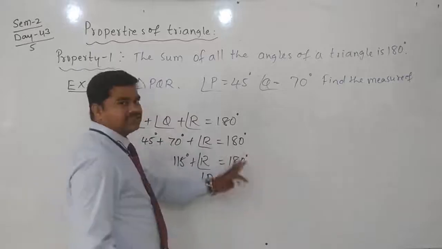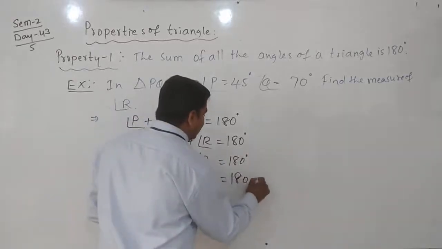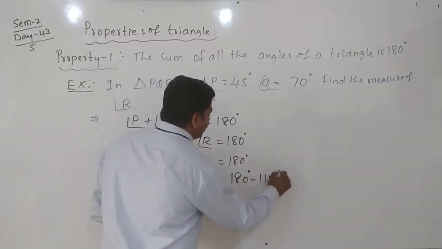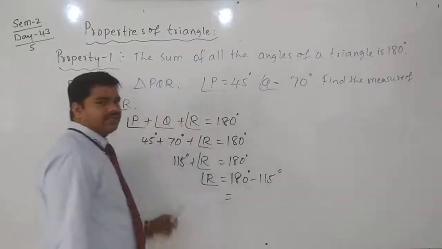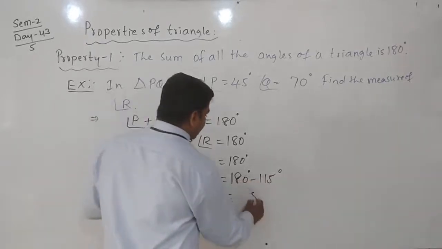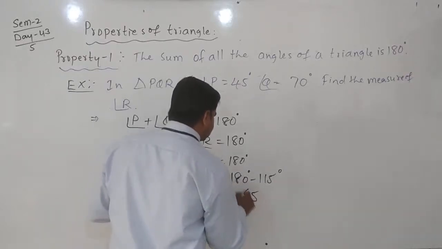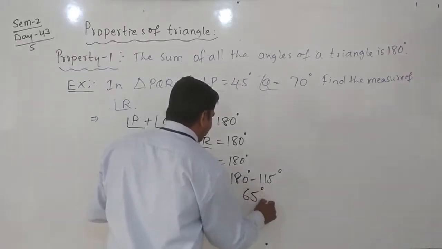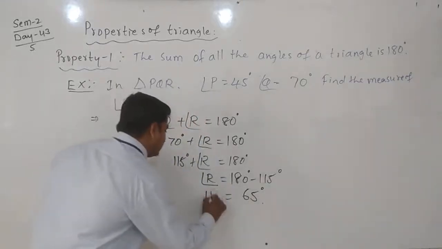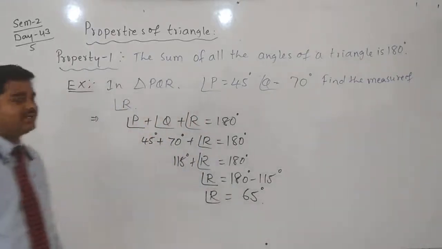Send it to the right side, then angle R is remaining. When it goes across, it changes the sign. 180 degrees, find the difference, minus 115 degrees. In 180, 10 minus 5 is 5. 7 minus 1 is 6. 1 minus 1 is 0. 65 degrees is the answer. Angle R is equal to 65 degrees.